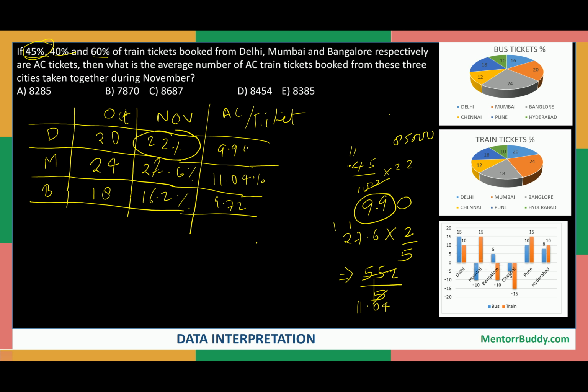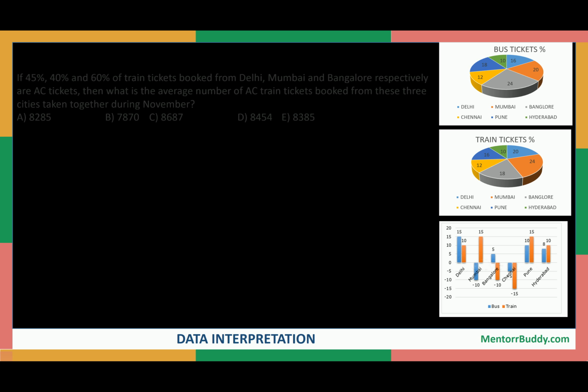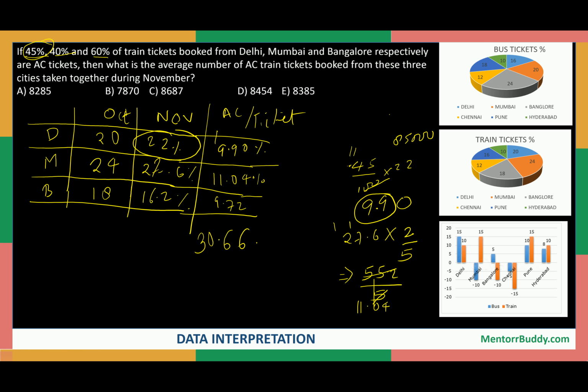11.04%, and this 9.72%. So we can finally calculate the total percentage for AC tickets. We'll add them up. It will become 2 plus 4 is 6, so we'll write 6, and 9 and 7 will give you 16, so 1 will be the carry. So we are getting 30.66 as the total percentage, right?